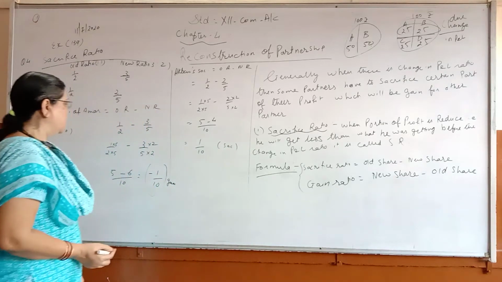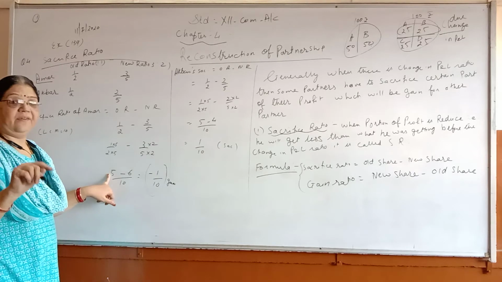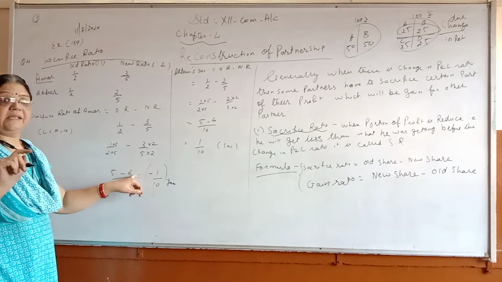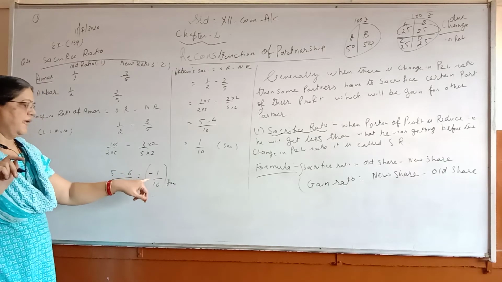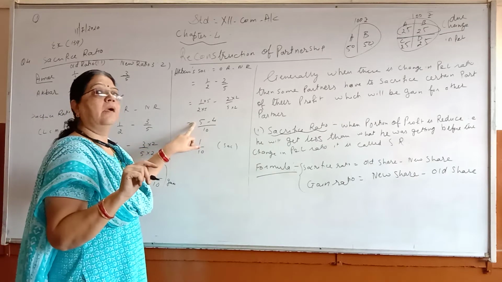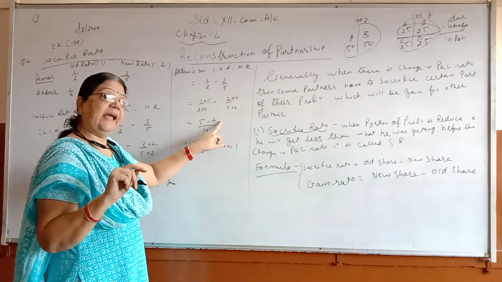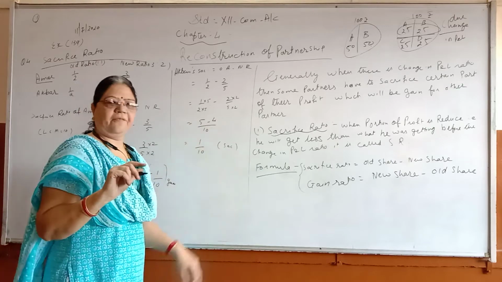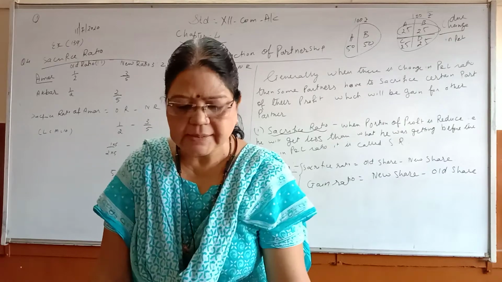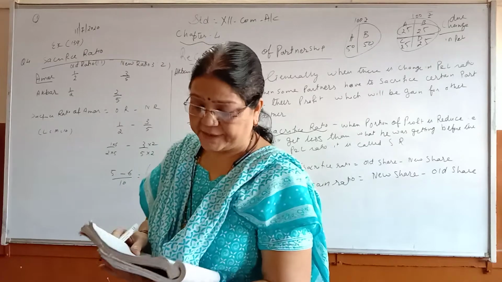You can see here that he was getting 5 before the change, and now he is getting 6. He is getting more. So here he has gained. In the same way here you can see he was getting 5, but after the change he is getting 4. So he is getting less. So it will be sacrifice. So in this way you will do the sacrifice and gain sum. The next one also you are going to work out the same way.